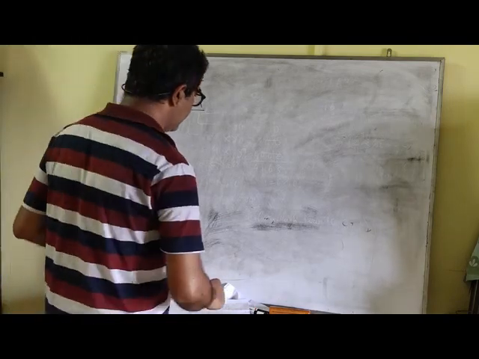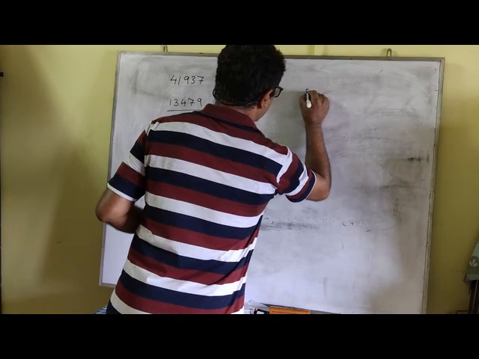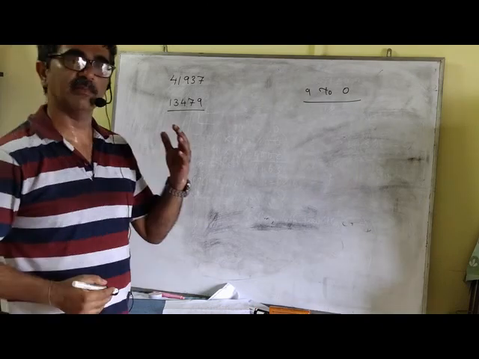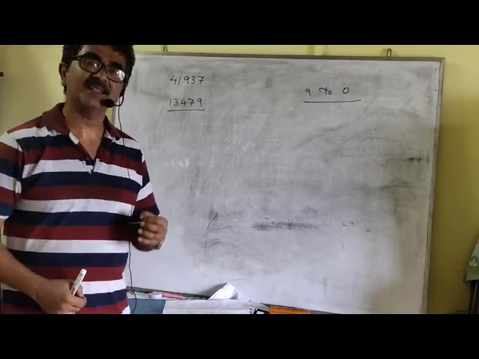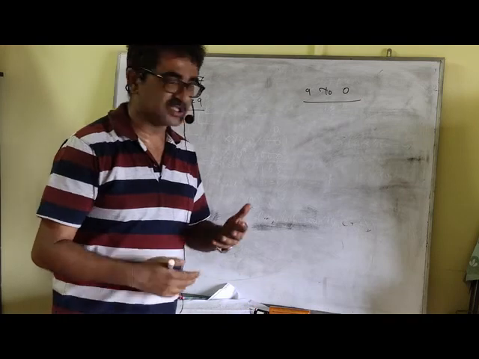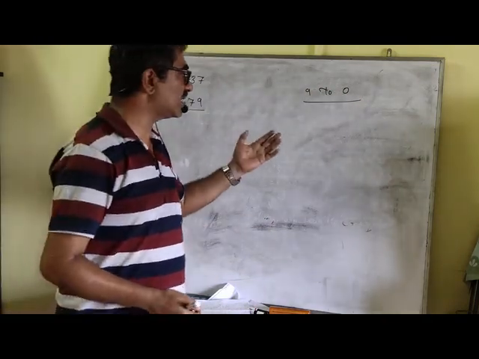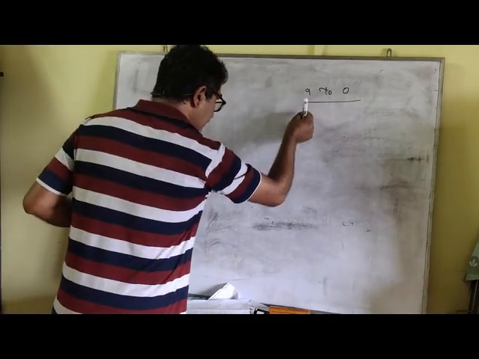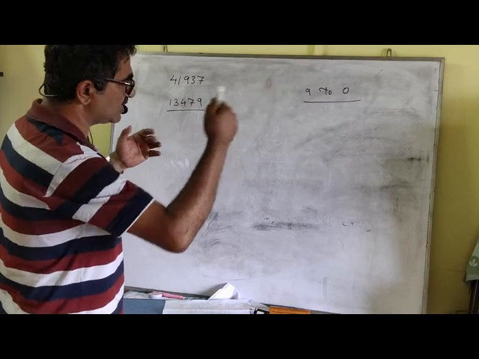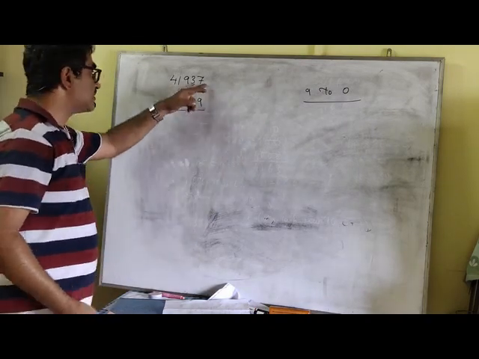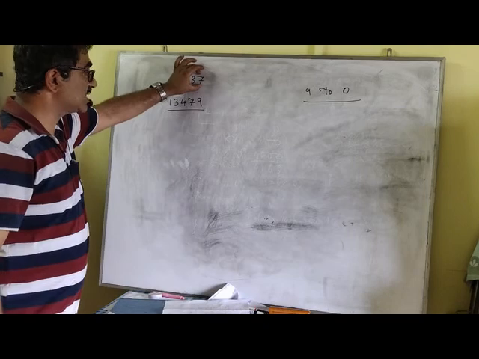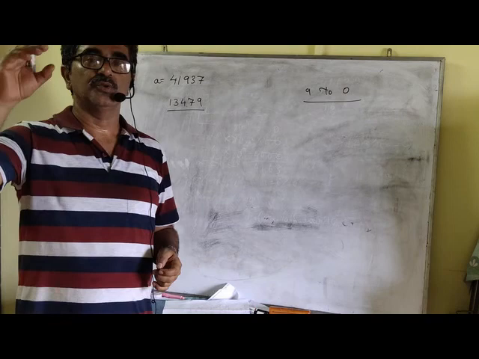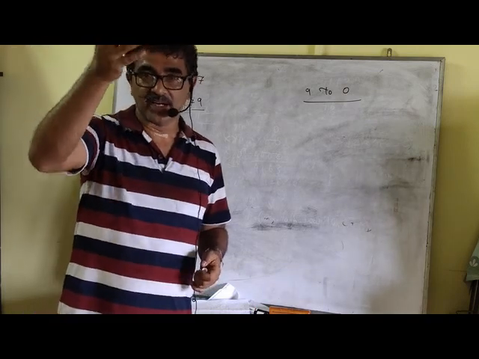What we are going to do is start a for loop from 9 to 0. Why? Because 9 is the largest possible digit in an integer, and 0 is the smallest possible digit. So I am starting a loop from 9 to 0. Now, every time I get a number from the range 9 to 0, I am going to check whether that particular digit is present in the original number, the number entered by the user, or not. If it is there, we are going to use the number formation formula technique to get back the number.